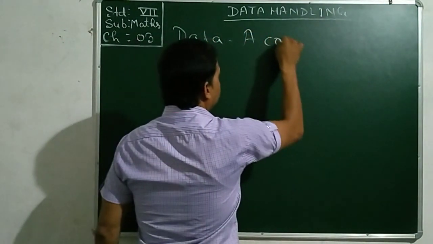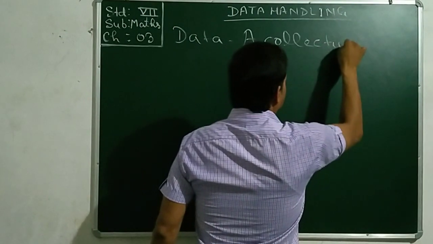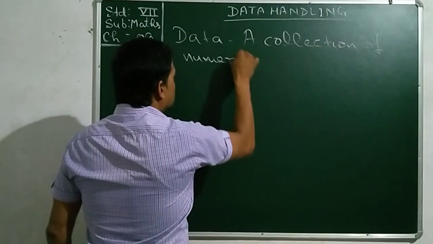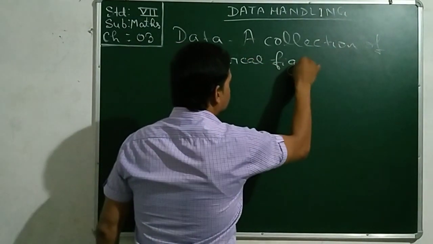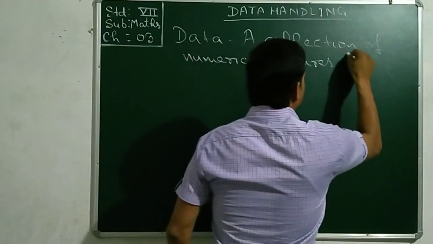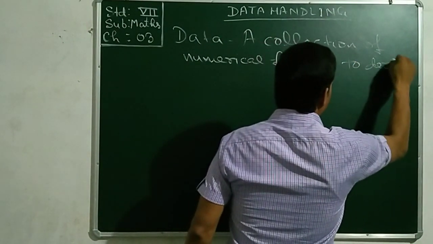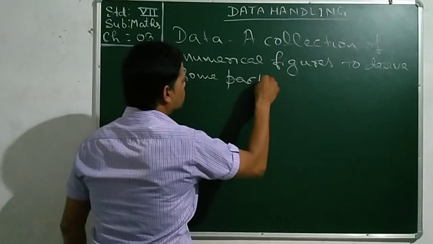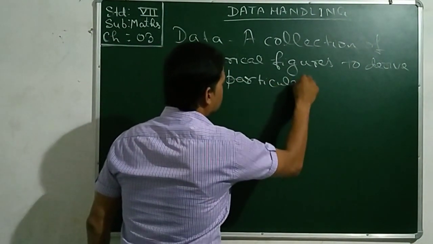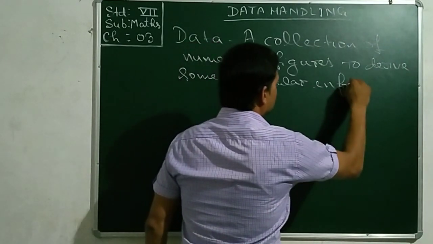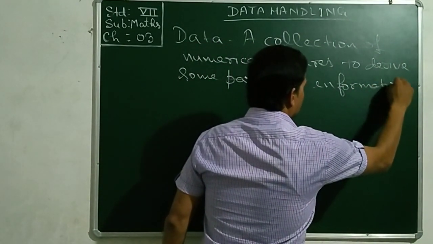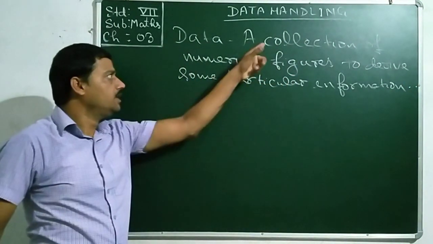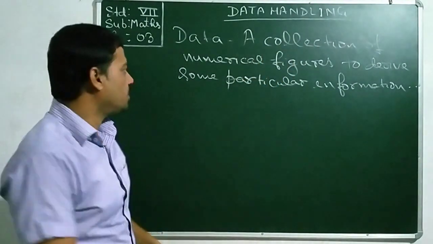Data is a collection of numerical figures to derive some particular information. You will complete the definition by adding: are called data.